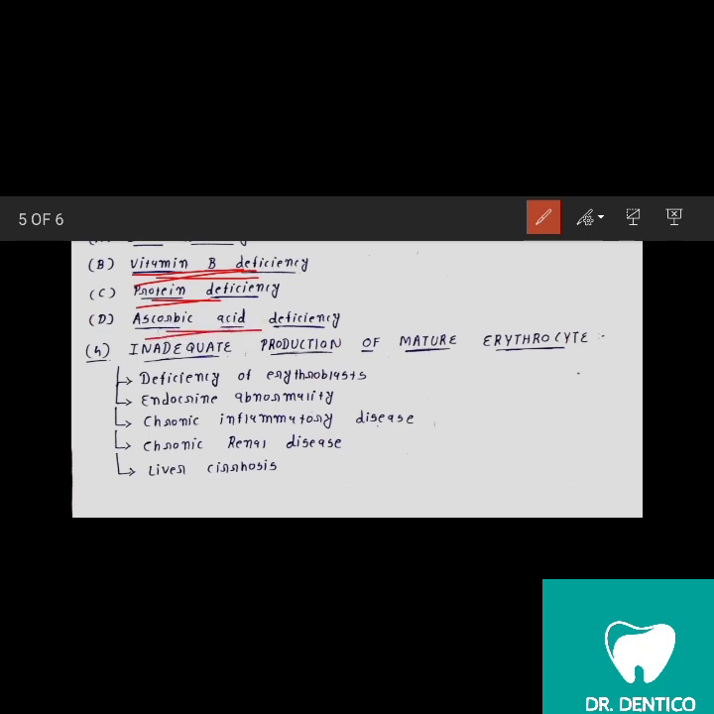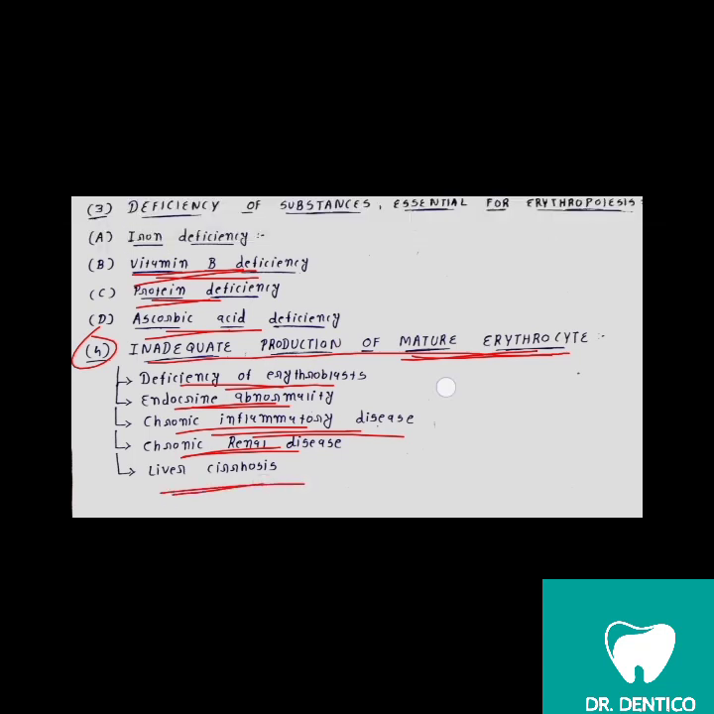Okay. Now the fourth is the inadequate production of the mature erythrocyte. So mature erythrocyte will not be produced, or produced but not in sufficient amount. So due to deficiency, erythroblast is not forming. Due to that the mature erythrocyte amount will be reduced. Endocrine abnormality, it means some hormonal abnormalities. Then the chronic inflammatory disease, then chronic renal disease and the liver cirrhosis. Okay.